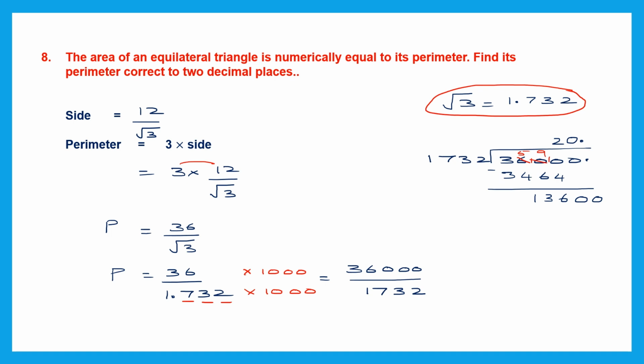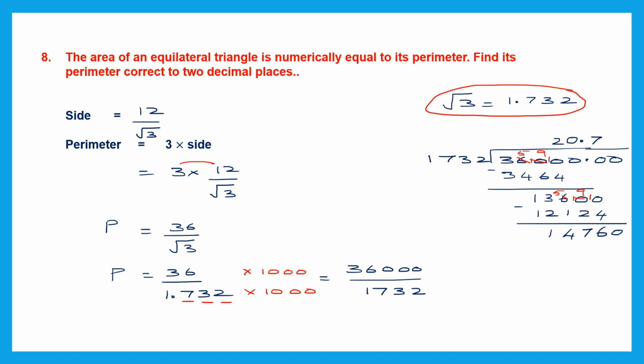Now 13,600, we need to multiply 1732 to get a number close to this. If we multiply 1732 by 7, we get 12,124. Now we need to subtract this. Again, let's borrow from 6, so this becomes 10 and 9 and 10. Now let's subtract. 10 minus 4 is 6. 9 minus 2 is 7. 5 minus 1 is 4. And we continue because we need two decimal places. So we put one more 0.